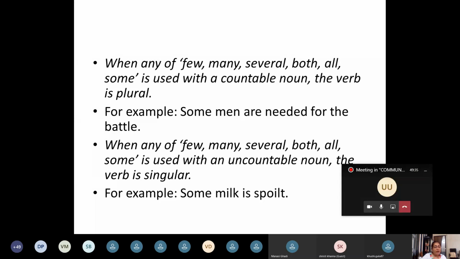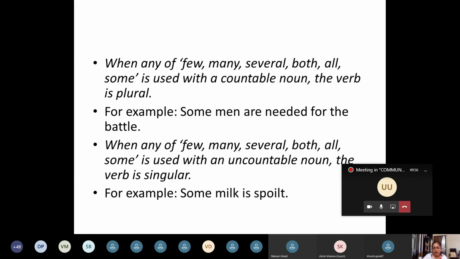But if I am using any of these words with an uncountable noun, then it becomes singular, not plural. So when any of, few, many, several, both, all, some is used with an uncountable noun, the verb is singular. As in the example, some milk is spoiled.